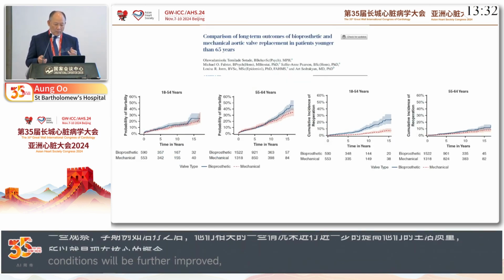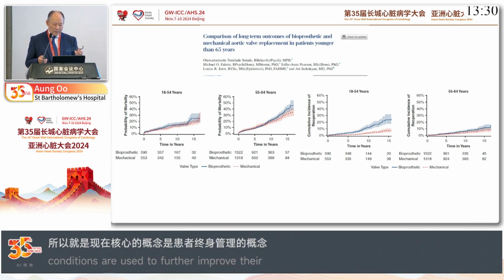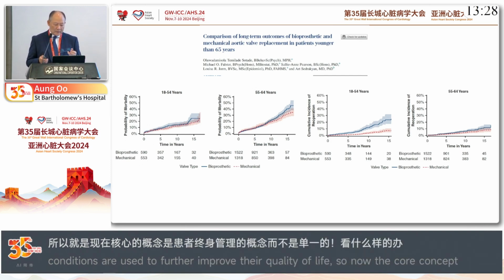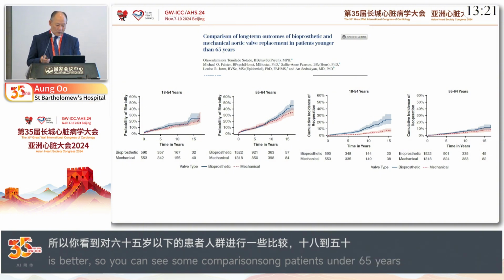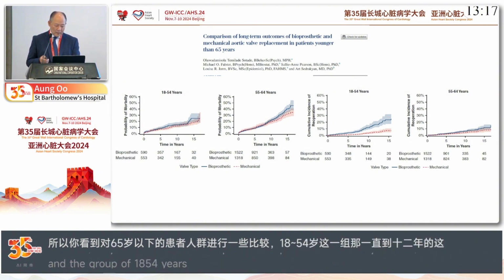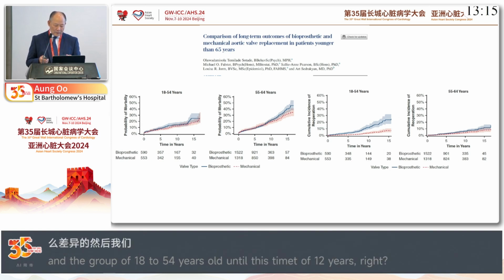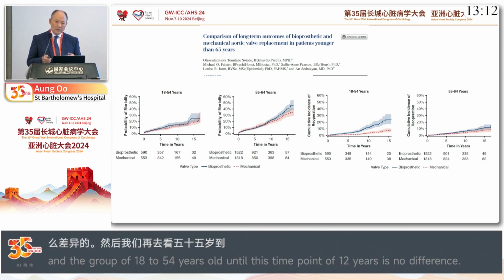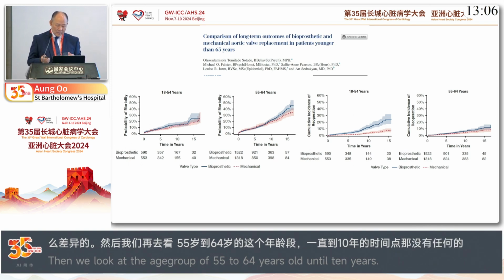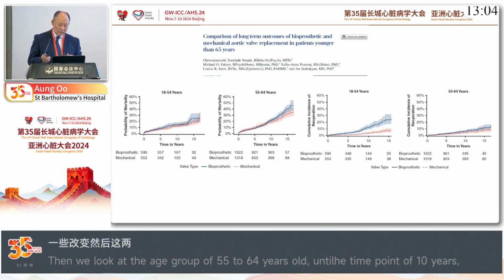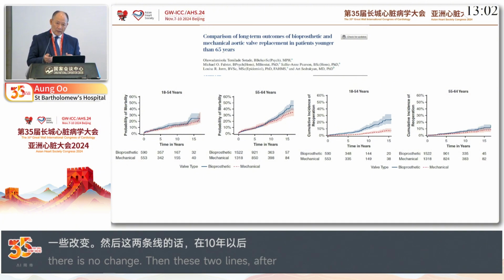And then comparison between the two patient groups, the patients younger than 65. You can see that at 18 to 54 years old, up to about 12 years, there's no difference. And then when you look at the 55 to 64 years, up to beyond 10 years, there is no change at all. Then gradually lines start to split in favor of the mechanical prosthesis in long-term mortality.